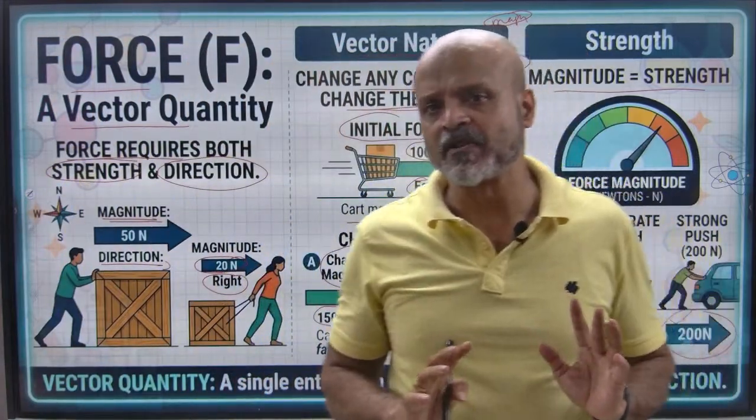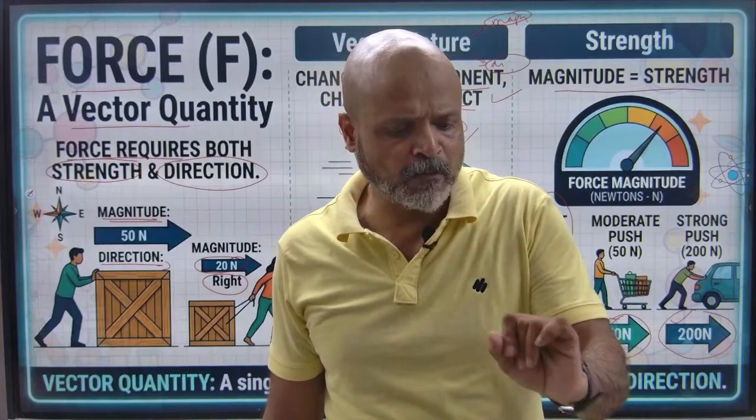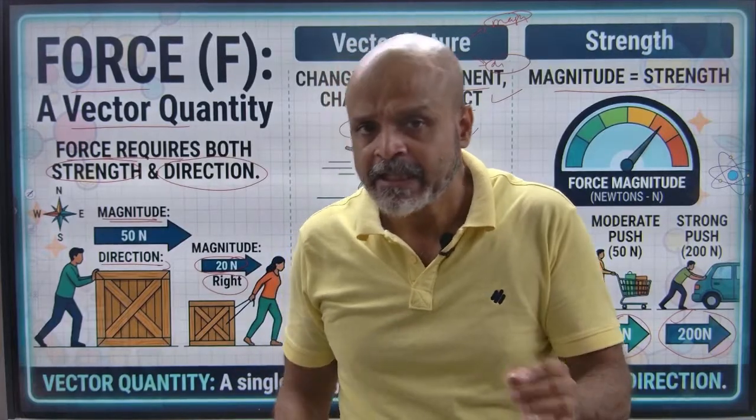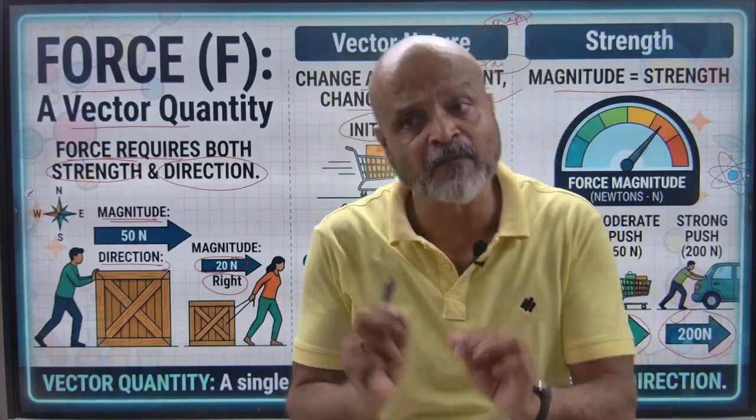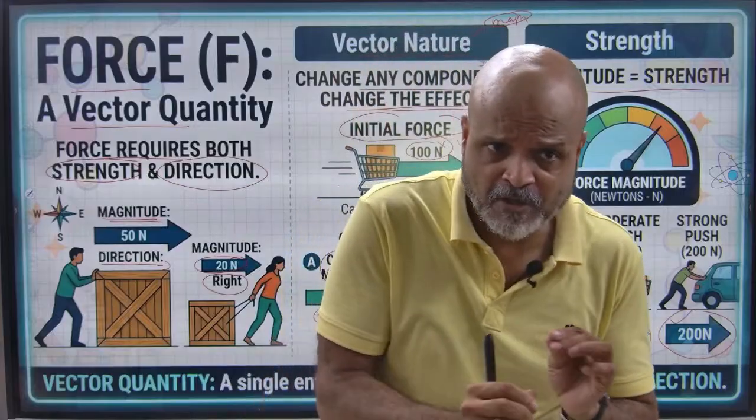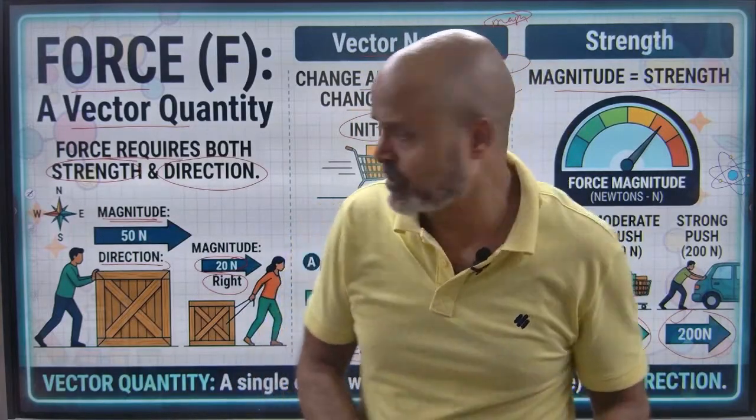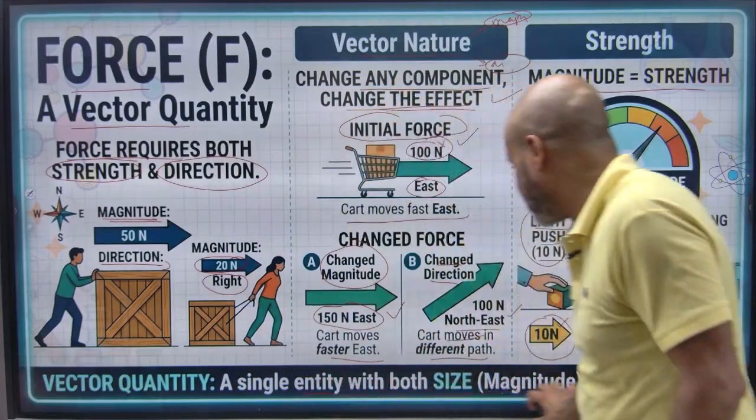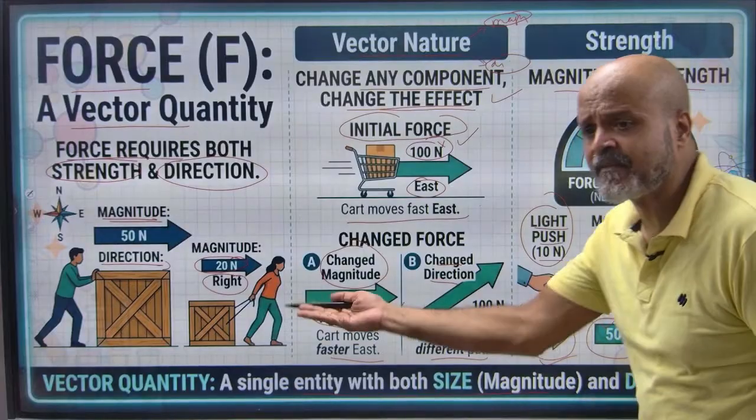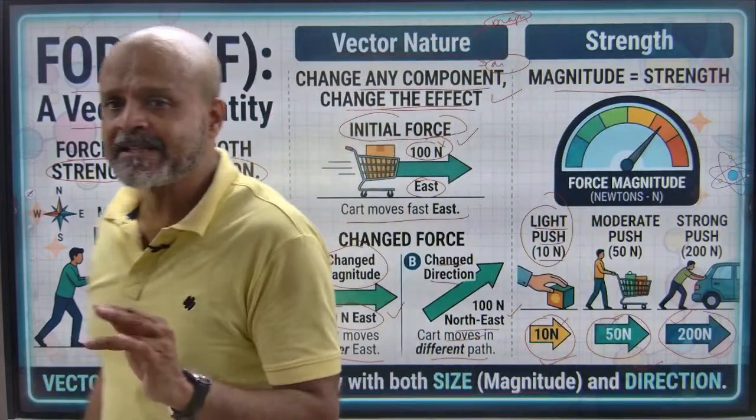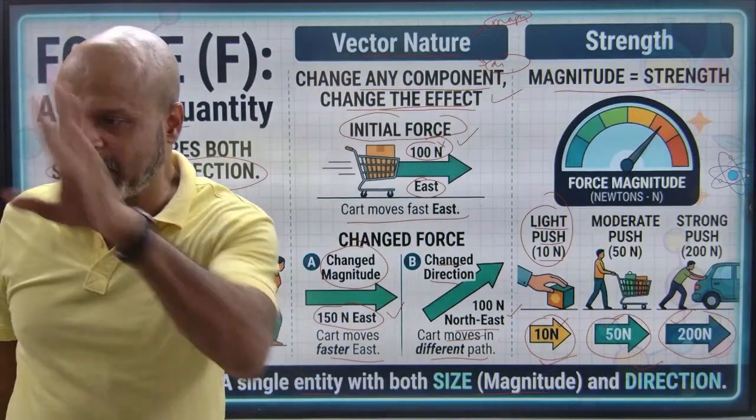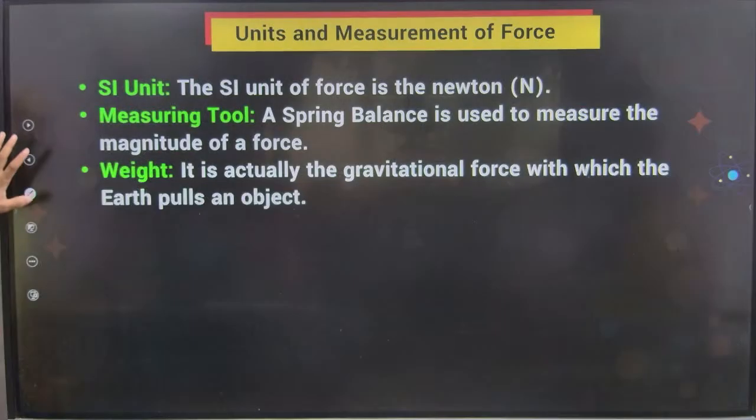Both are the components of a force. So a force will be made up of both magnitude as well as direction. If you happen to change any one of them, the force itself will change. And if you happen to change both, obviously the force will change. Okay. A single entity with both size, magnitude, and direction. So what is a vector quantity? A vector quantity is a quantity which will have both magnitude as well as direction.